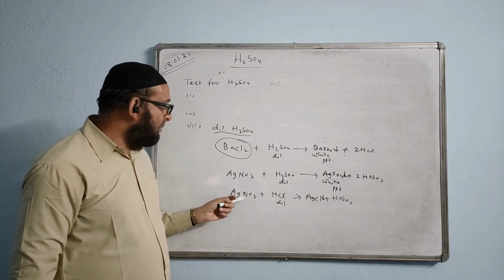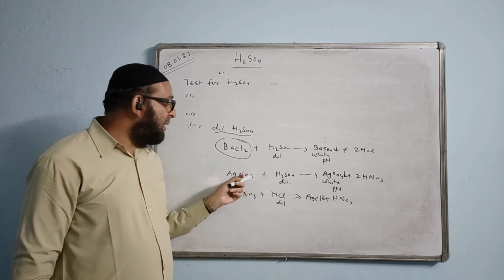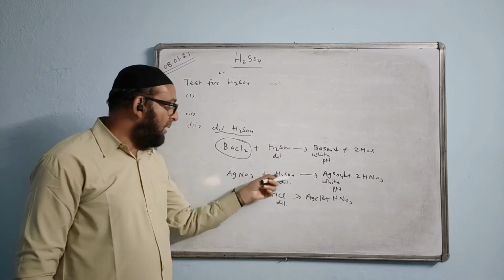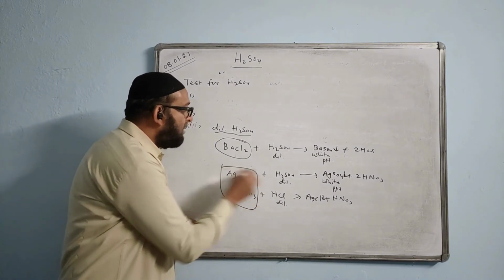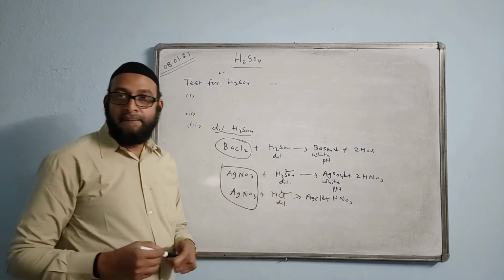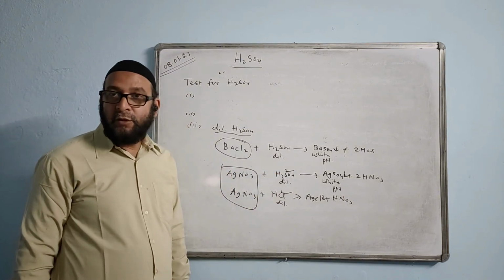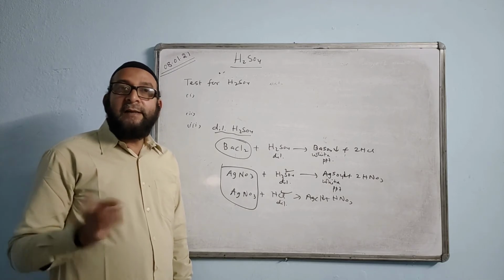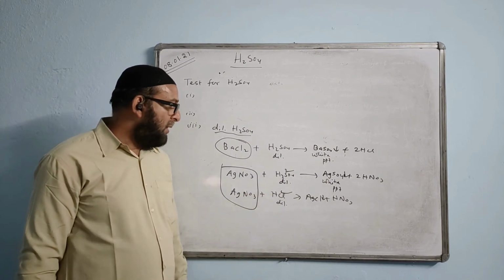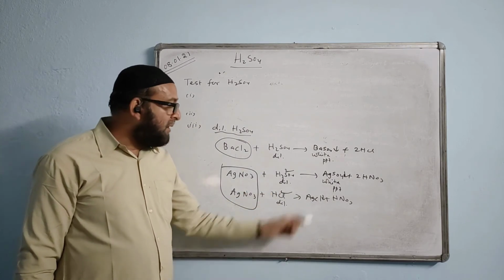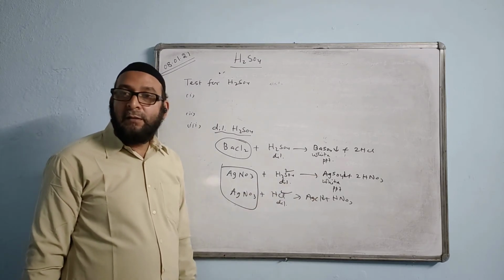So silver nitrate solution gives the test for HCl as well as for H2SO4. Silver nitrate is the common solution; it gives the test for sulfate as well as for chloride ion. But only for sulfate radical we have barium chloride solution. Silver chloride is soluble in ammonium hydroxide, and barium sulfate is not soluble even in ammonium hydroxide.